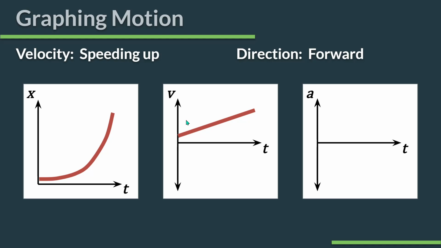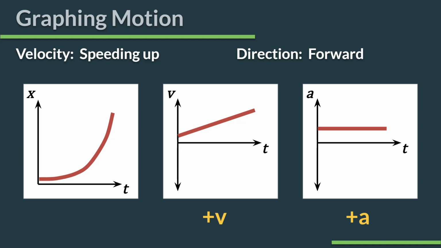Again, the slope of this VT graph shows me my acceleration. This has a positive slope, so this has a positive acceleration. If this slope is +2, well then this is +2. So you can use that to find the next one. This is an example of something with positive velocity and positive acceleration.